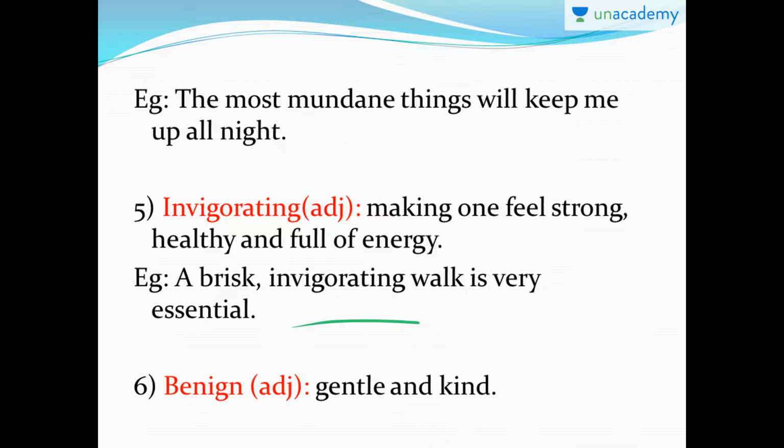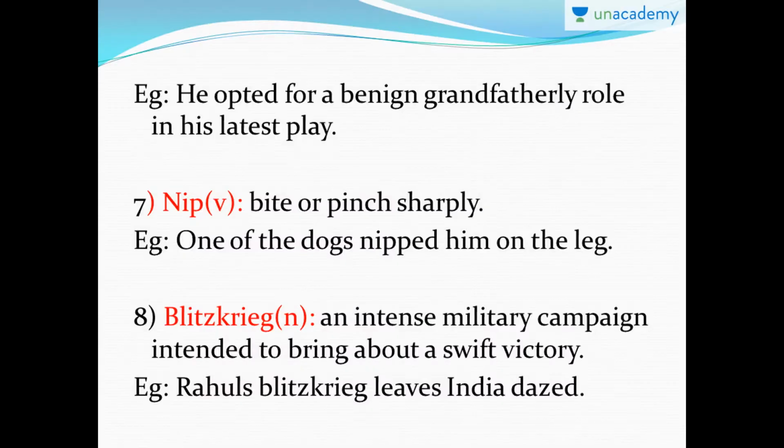Okay? Next one. Benign is an adjective that means gentle and kind. For example, he opted for a benign grandfatherly role in his latest play. That means he opted for a role which is very gentle and kind. Okay? Benign. So you can use this to describe people, not always saying, oh, he's kind, he's sweet, instead of that, telling he's benign. Okay? Next one.